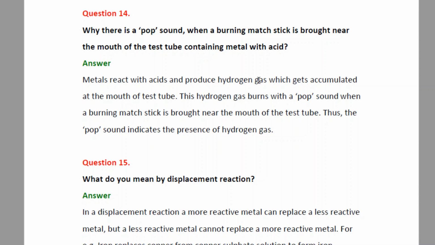Now, since it is a gas, it gets accumulated at the mouth of the test tube. This hydrogen gas burns with a pop sound when a burning matchstick is brought near the mouth of the test tube, and hence we hear a pop sound. Thus, the pop sound indicates the presence of hydrogen gas, which gets formed during the reaction of metal with acids.